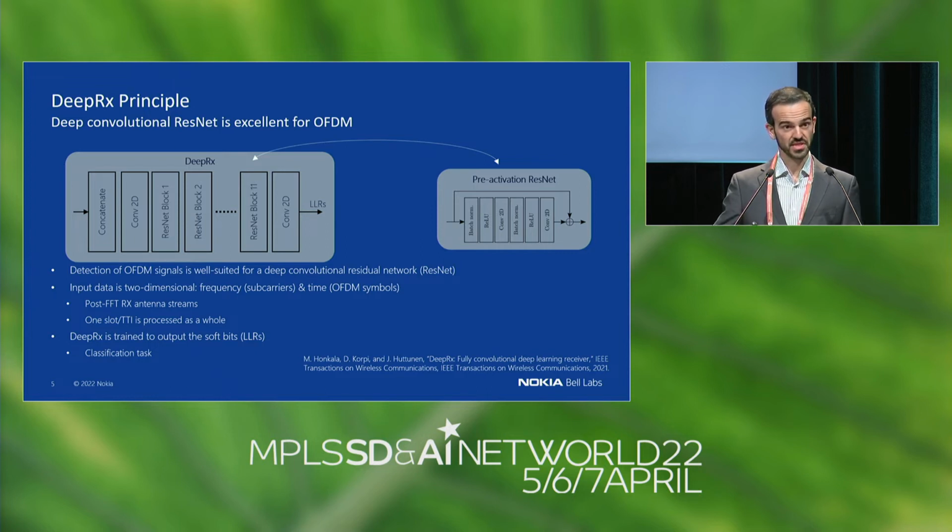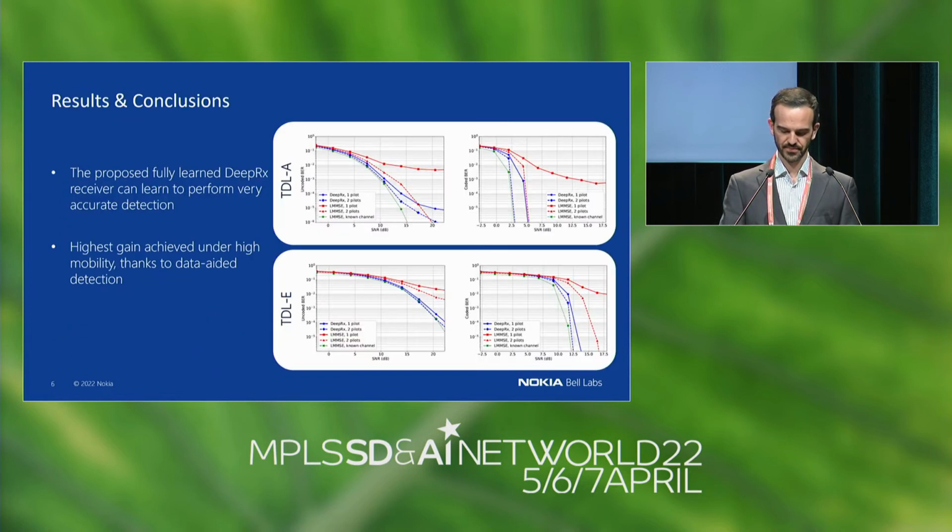It's also a very scalable architecture, a design that lets us easily accommodate multiple MIMO streams. We have trained DeepRx to learn the so-called log likelihood ratios, or soft bits, in a given TTI of an OFDM transmission, and we use supervised learning techniques to train it.